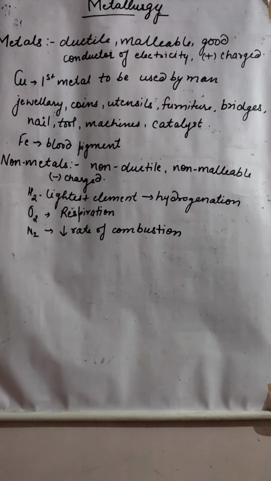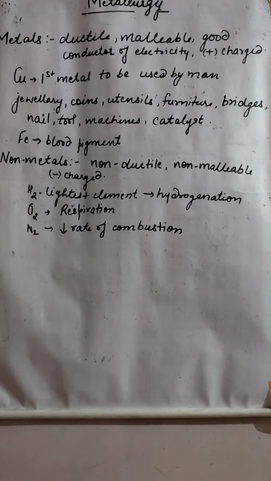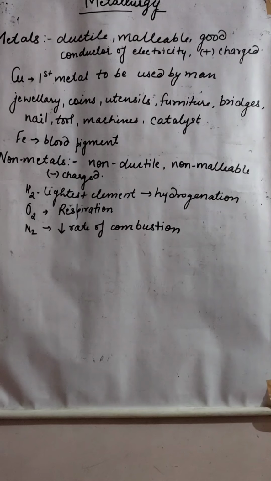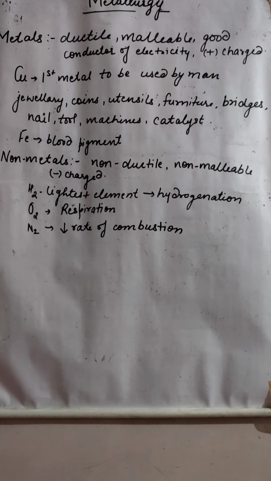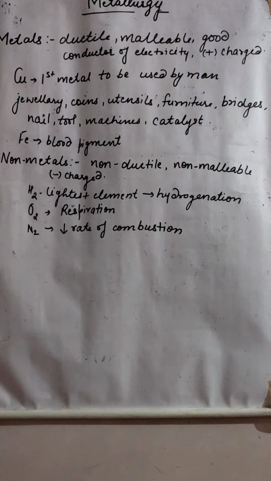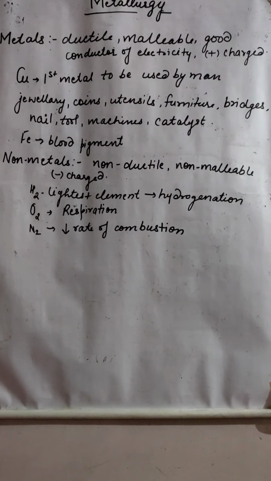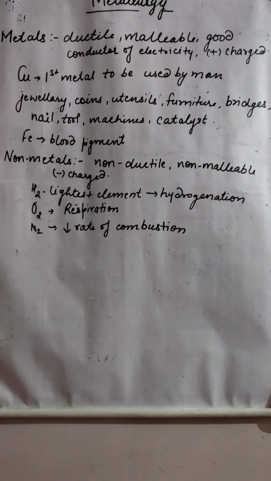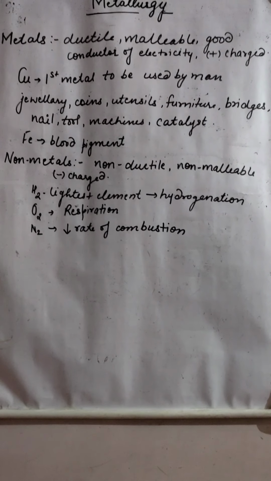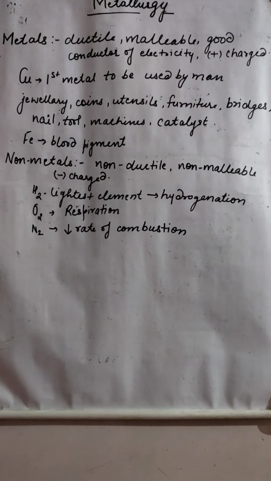So what are non-metals now? They are non-ductile, they cannot be drawn into thin wires. Non-malleable, that means they cannot be drawn into thin sheets. They are negatively charged except hydrogen. Hydrogen is the lightest element, used in hydrogenation. Oxygen is also a non-metal. We are using it for respiration and combustion.